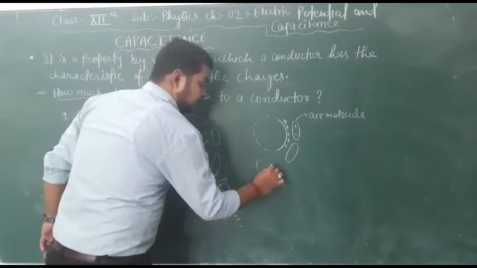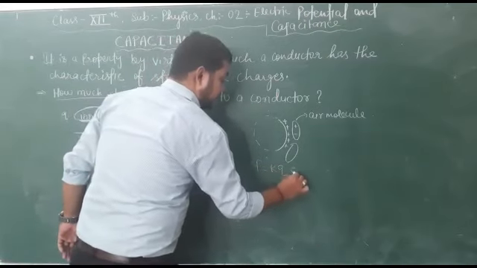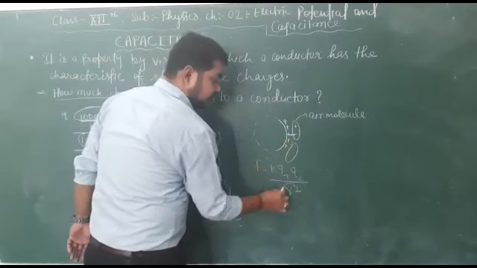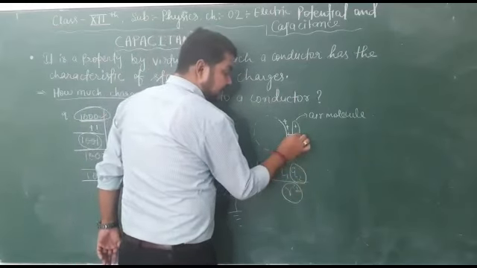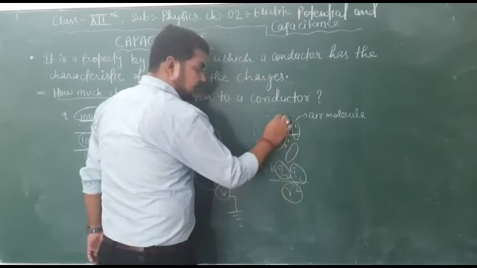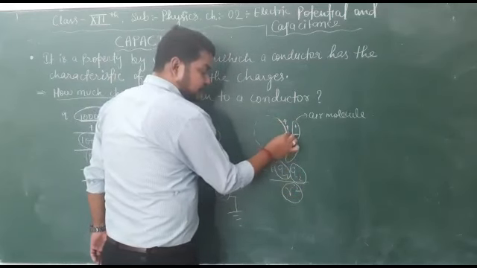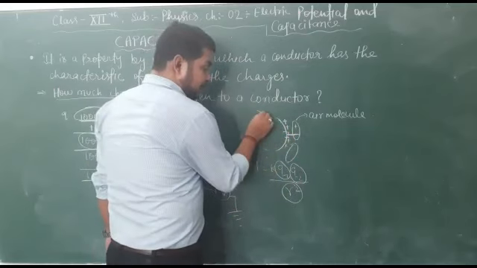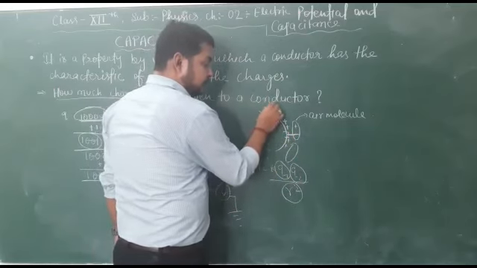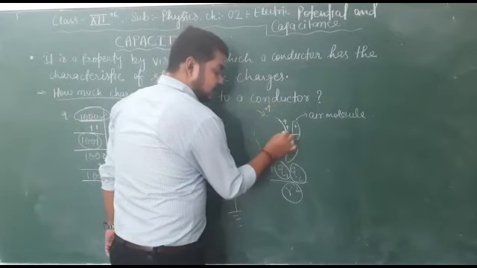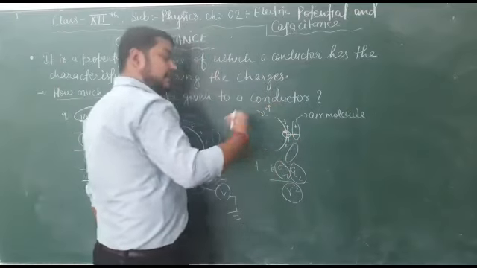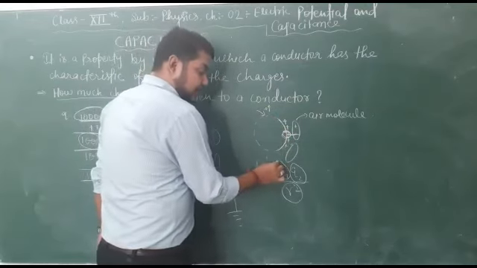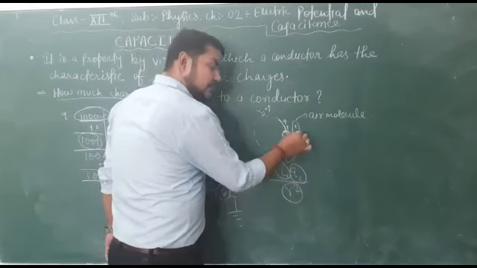we know that F is equal to K Q1 Q2 upon R square. Now this R is fixed, the Q2 is fixed, 1 negative. Now Q1 is the charges along this surface. Initially along this surface the charges were 2. As we have increased the number of charges, the number of charges along this area will be 4. Again we have increased, 8. Again we have increased, it becomes 20. Then Q1 becomes 20 and Q2 is simply 1.